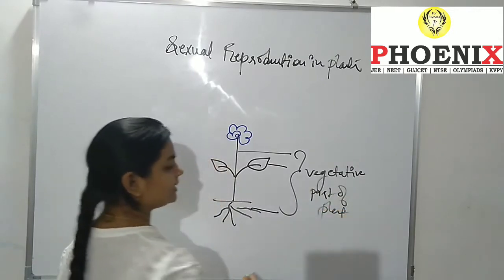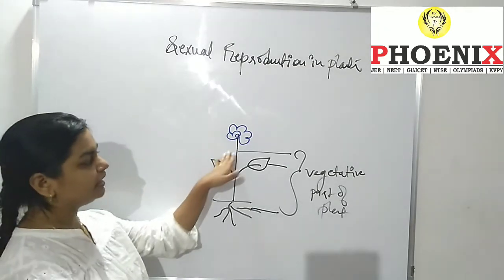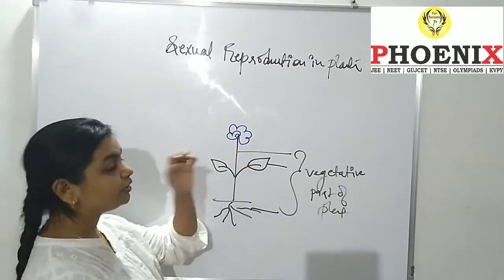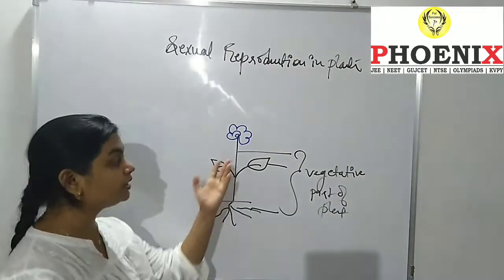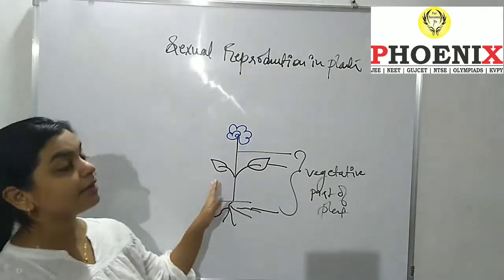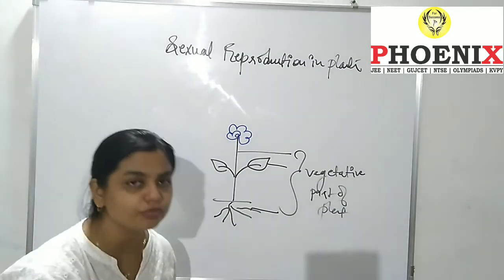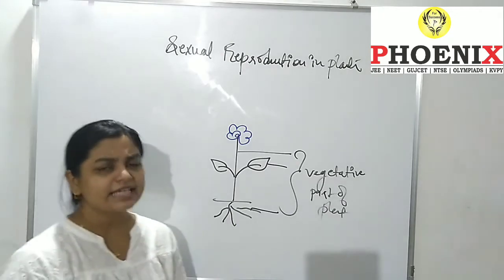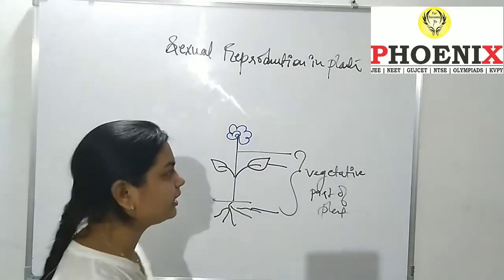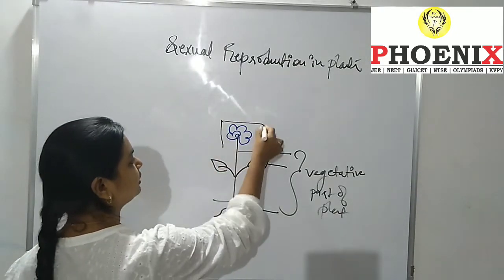Yes or no? Yes. In asexual reproduction, in vegetative propagation, we have taken these three into consideration. I have given you an example of rose, how this rose actually grows into a new individual. Then I gave you an example of leaf, that is the bryophyllum, and an example of root. Root can be of any type, like carrot root or the rhizomes I told you. But I haven't told you about the flower.